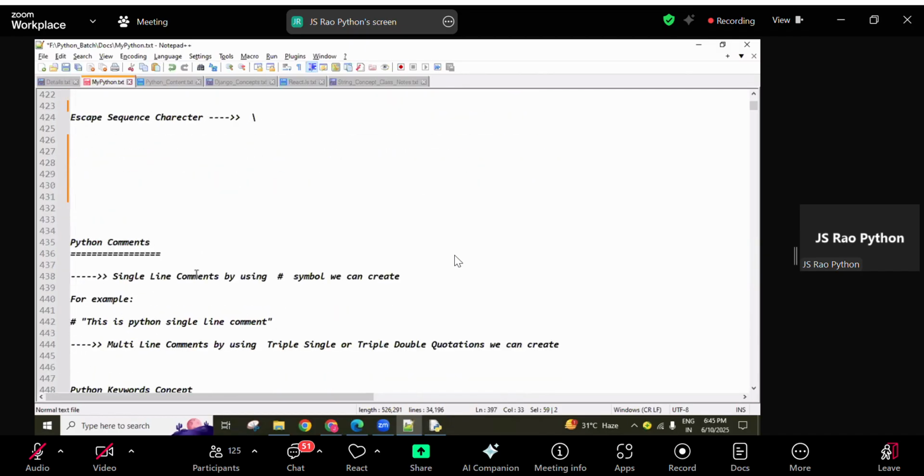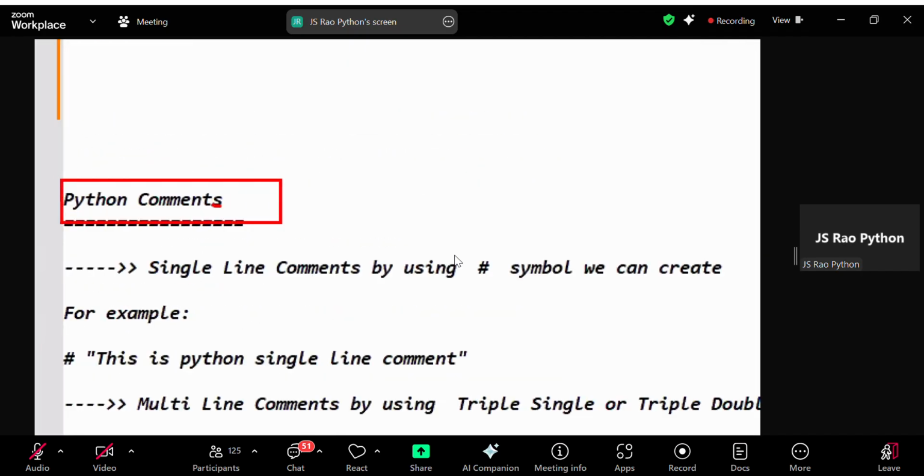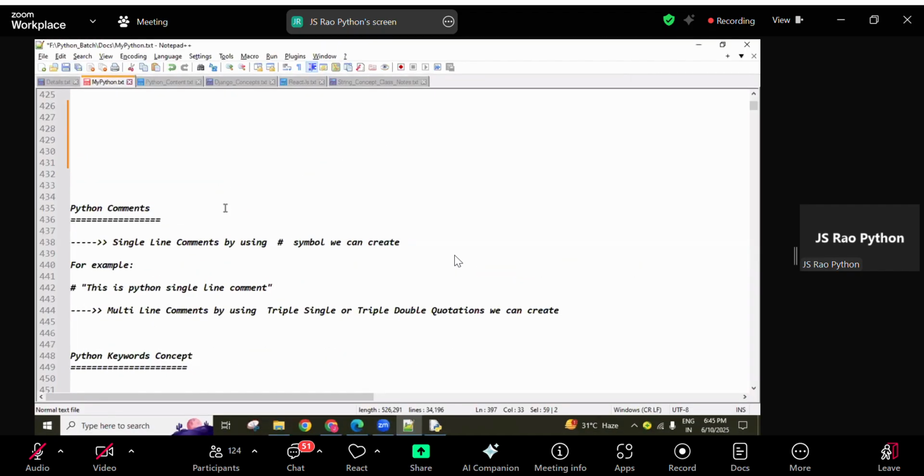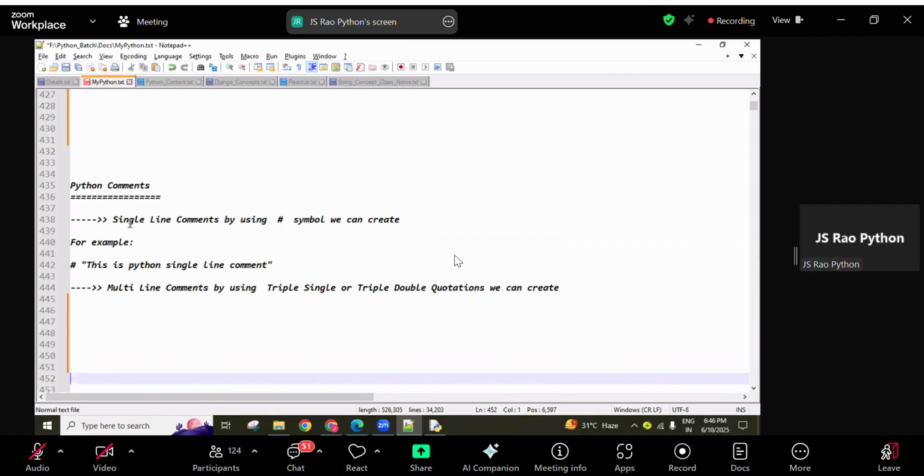Next, after these quotations, we can discuss Python comments, guys. The comments concept is there in every language. In Python, we have two types of comments: single-line comments and multi-line comments. Single-line comments are created using a hash symbol, and multi-line comments are created using triple quotations. Triple quotations means three single or three double quotations.